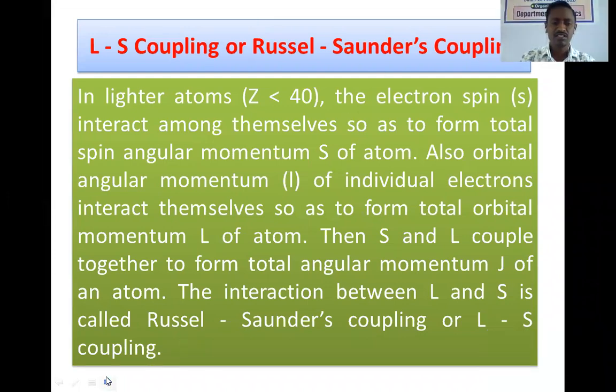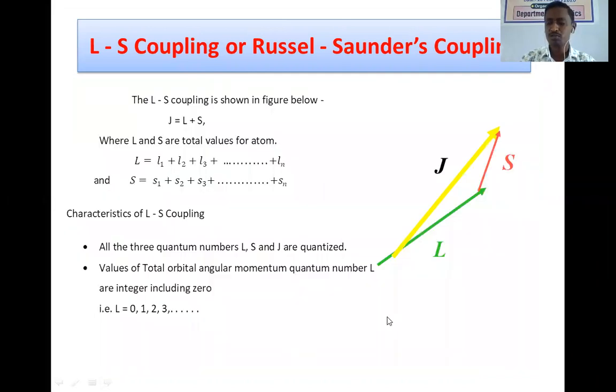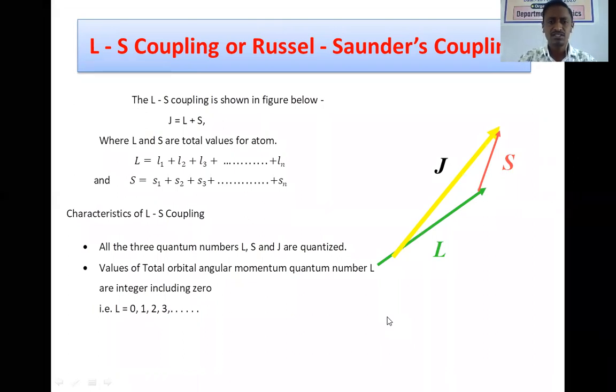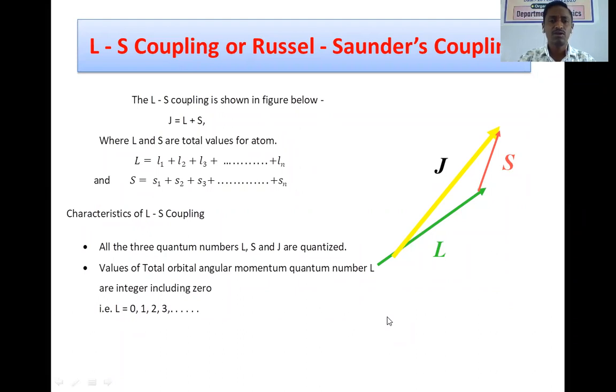Secondly, when the LS coupling is possible, there is the following equation which shows how the total angular momentum quantum number of the atom is formed. The simple LS coupling is shown in the following equation as J equal to L plus S. Here J, the total quantum number, is the vector sum of orbital and spin quantum numbers.